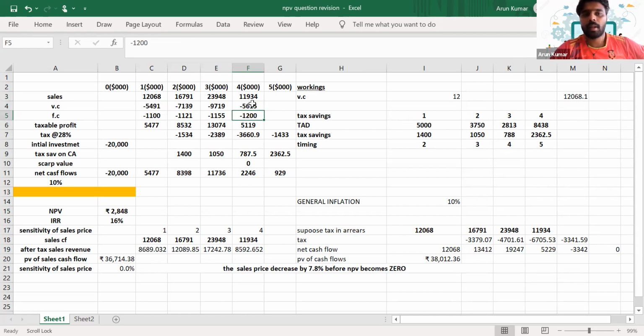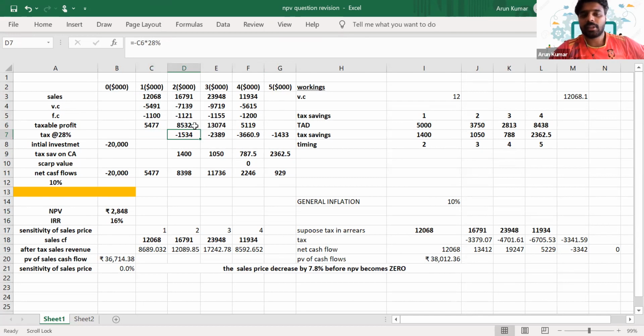That's it. Then we have fixed cost and it's already given in the question. So that's why I have taken the figures directly and it's the inflated amount. So we have got sales, variable cost, the fixed cost, then we'll get the net taxable revenue.